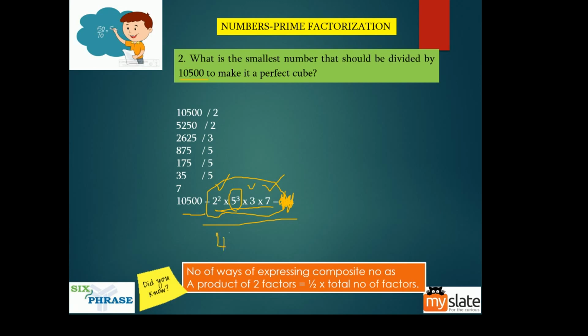Now this and this will get cancelled, this and this, this and this. You're left with 5 cube, which is a perfect cube number. What is 4 into 3 into 7? 84.